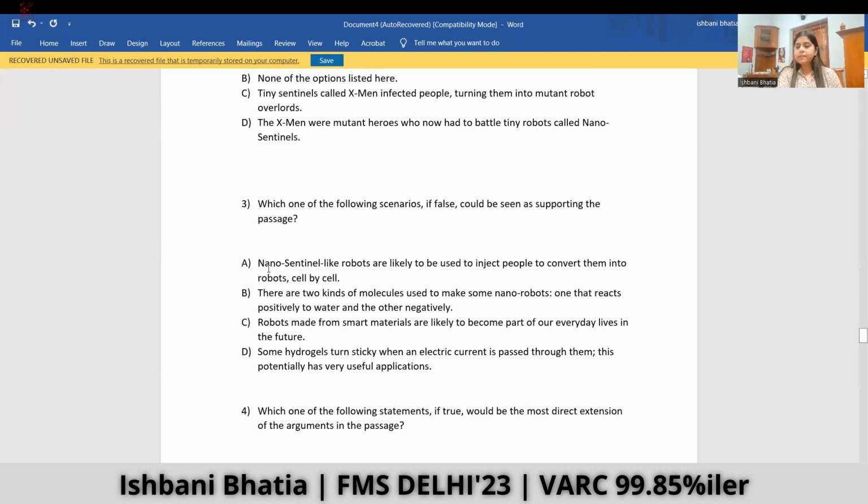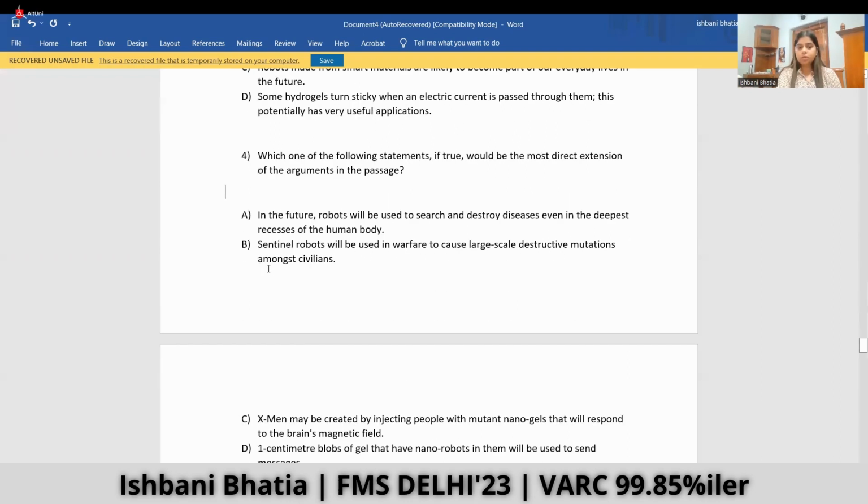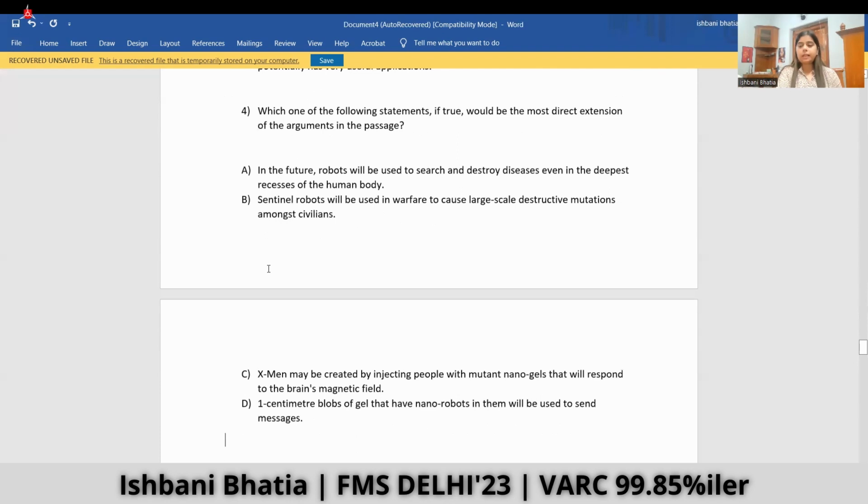But to be on the safer side, we can go through the rest of the options. So guys, you can do that. Let's come to the last question from this passage. Which one of the following statements is the most direct extension of the arguments in the passage?